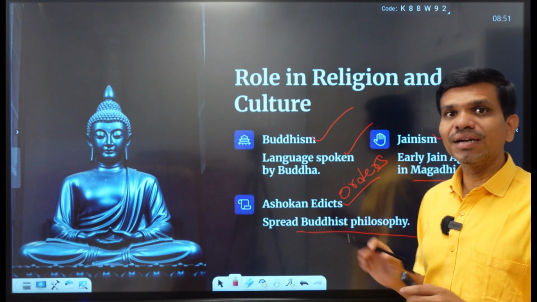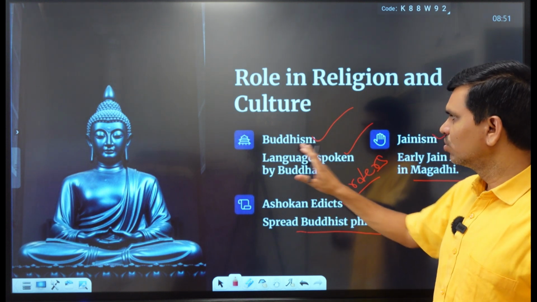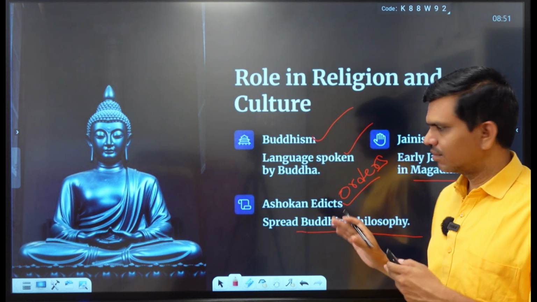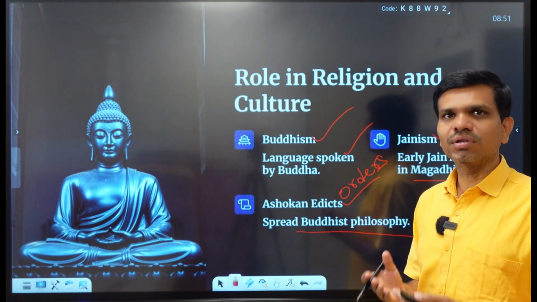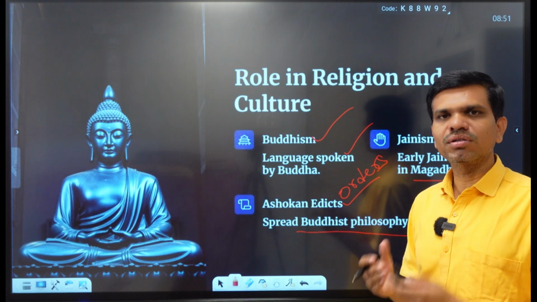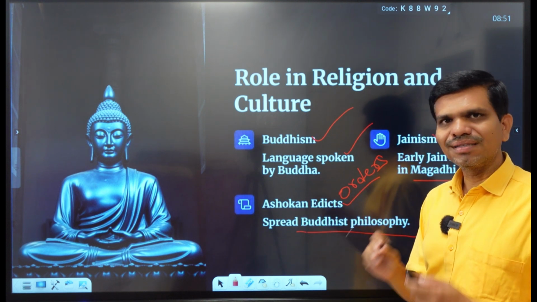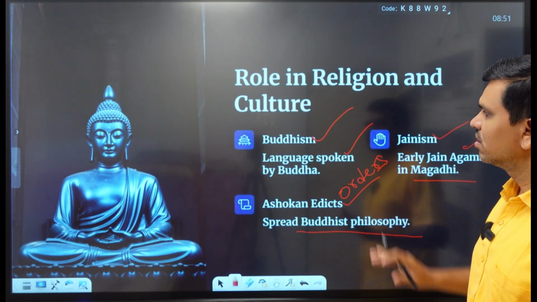Because it has spread these two prominent religions all over India, Buddhism and Jainism. And also the Mauryan kings and Ashoka used Magadhi as their language of court, language of communication, and many orders were drawn in the Magadhi language, and still we find some of the Ashokan edicts in Magadhi. So this is the importance.